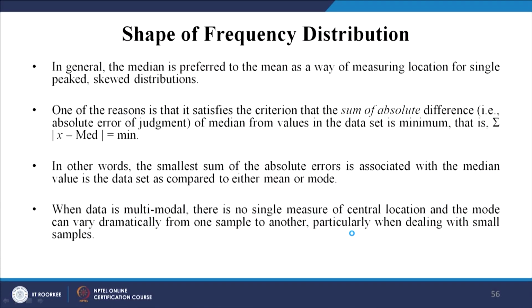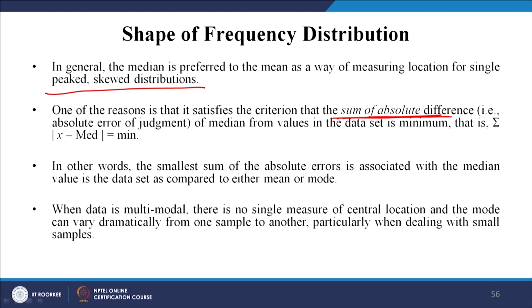Okay. Shape. In general, median is preferred to the mean as a way of measuring location for single peaked skewed distributions. That means single peaked, but a positively or negatively skewed distribution. One of the reasons is that it satisfies the criterion that the sum of the absolute, see, this term is extremely important because you need to connect it not only here but everywhere, absolute difference.